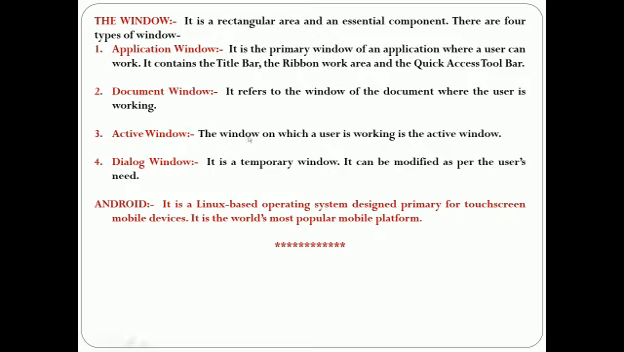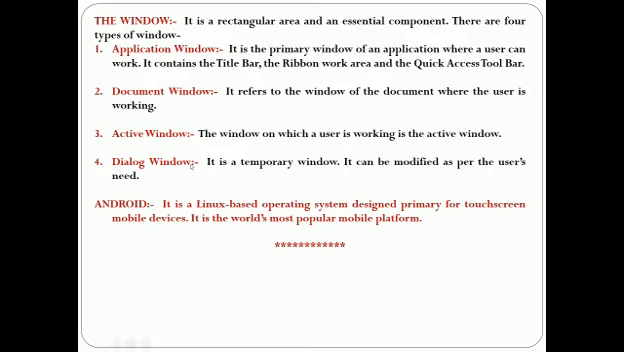Next is active window. The window on which a user is working is the active window. The title bar of this window is always darker, which shows this is an active window. Several windows of various applications can be opened on the computer screen at a time, but the user can only work on an active window. The title bar of an active window is always darker than the other application windows that are opened at the time.